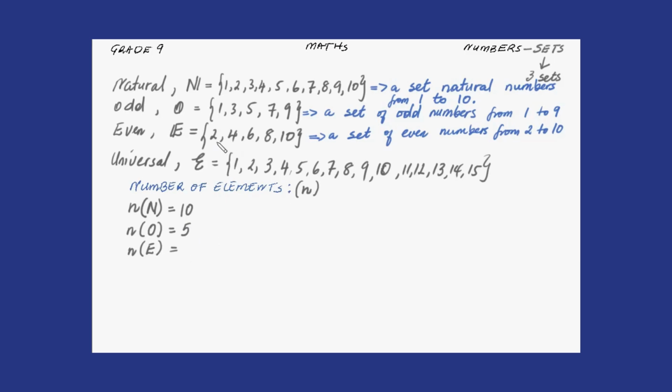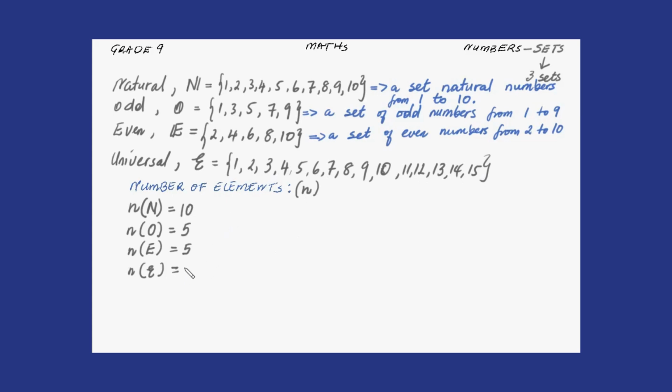That is 1, 2, 3, 4, 5. There are 5, so it's equal to 5. So number of elements in the universal set is equal to how many? There are 1, 2, 3, 4, 5, 6, 7, 8, 9, 10, 11, 12, 13, 14, 15.